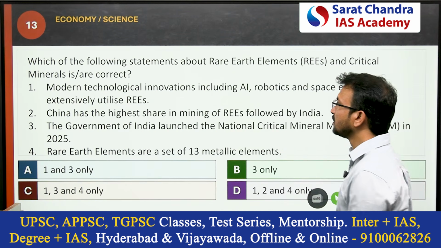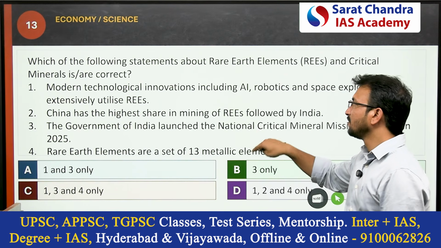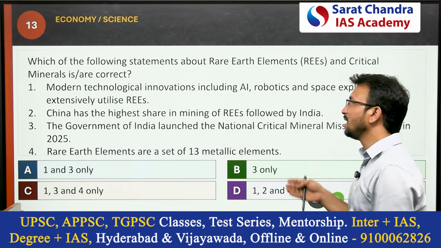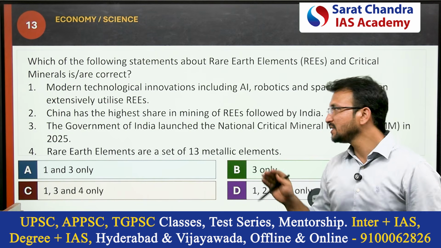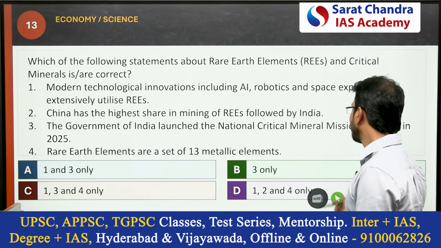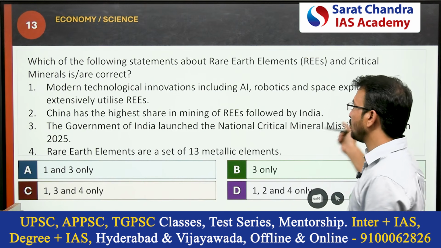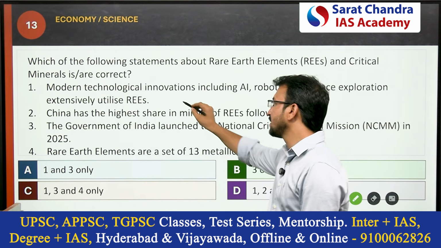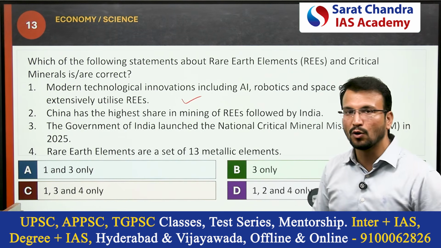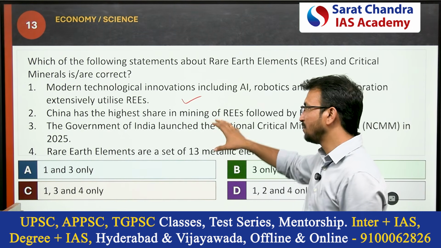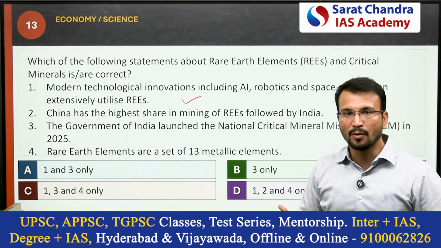Okay. Next question: which of the following statements about rare earth elements and critical minerals are correct? First statement: modern technological innovations including AI, robotics and space exploration extensively utilize rare earth elements. Obviously, this is a correct statement. That is why the fighting is presently happening, especially from the modern economy point of view.